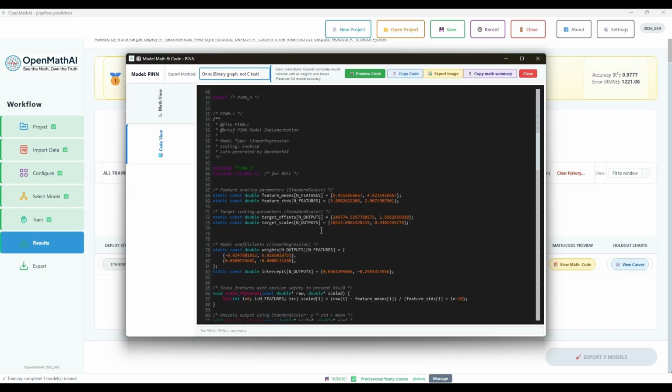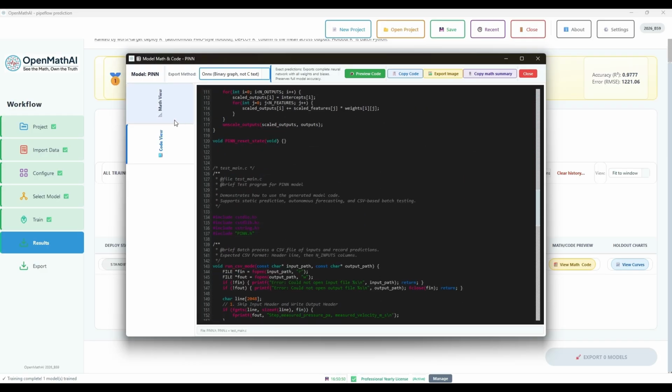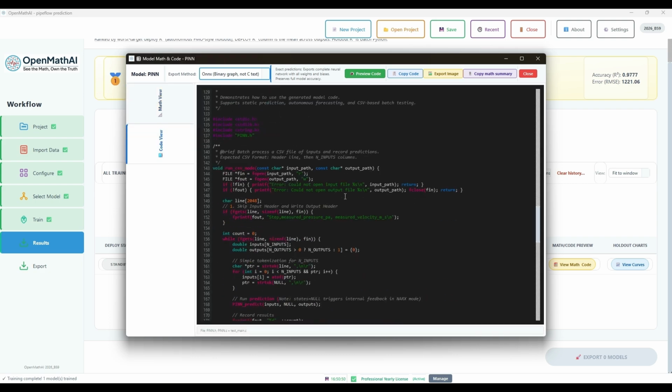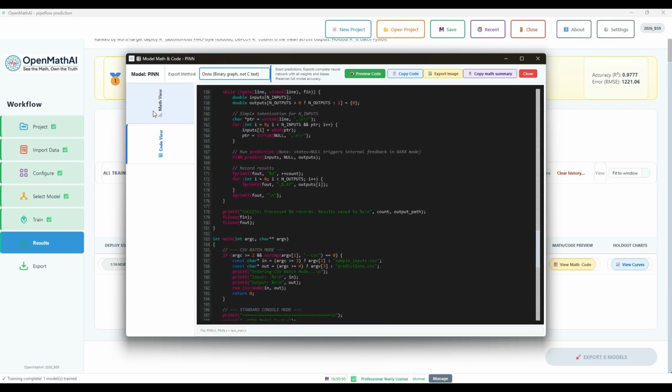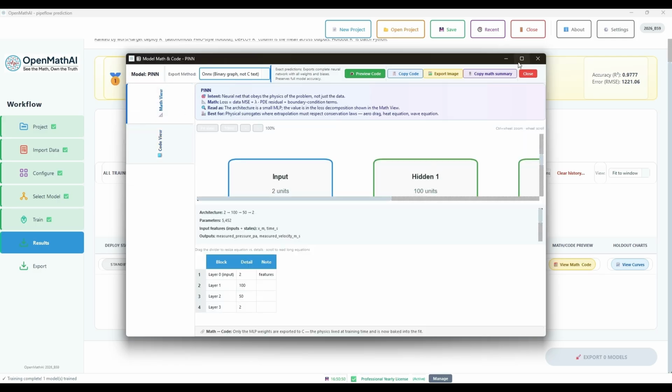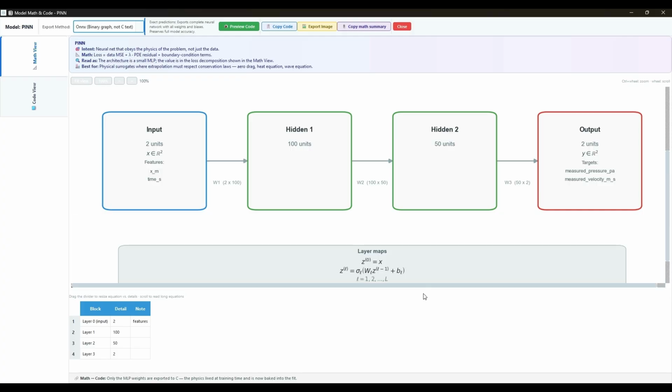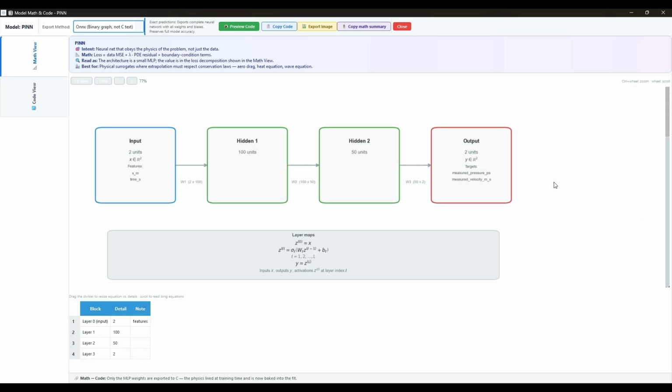The preview displays the LSTM architecture, the corresponding source code, and a detailed explanation of how the network processes sequential data. Open the Math view to visualize the complete PINN model architecture created from your training data. Maximize the Math view window to examine the flow of data from the input layer through the hidden layers and finally to the output layer.